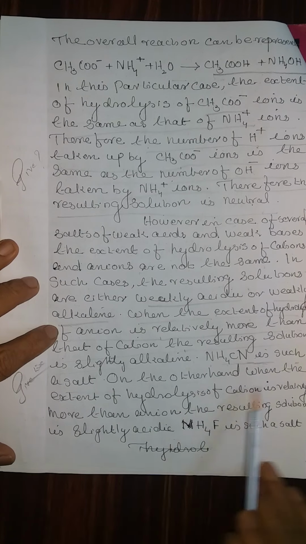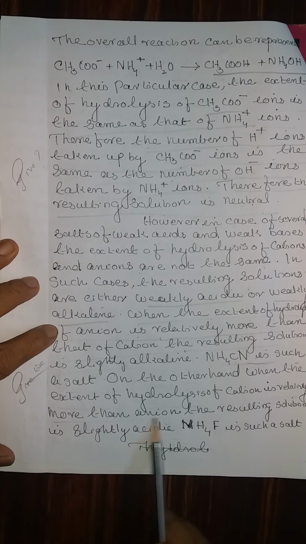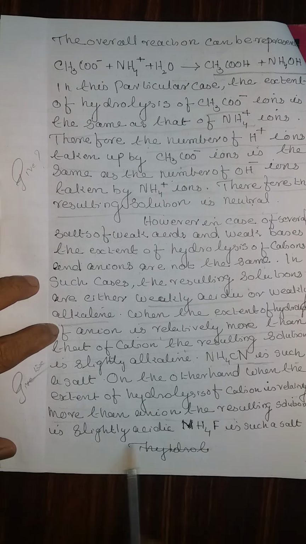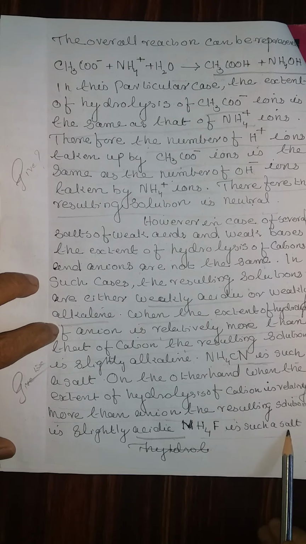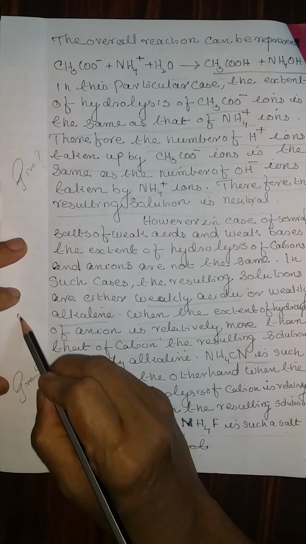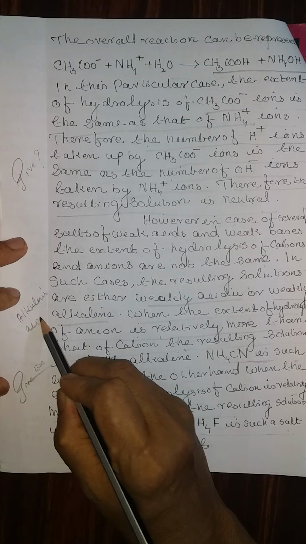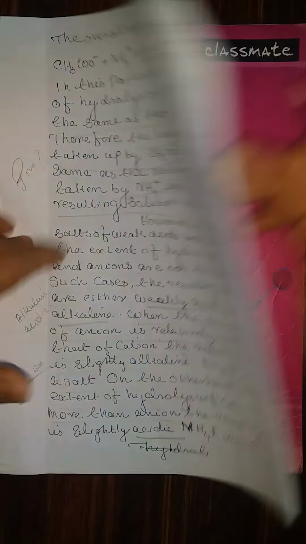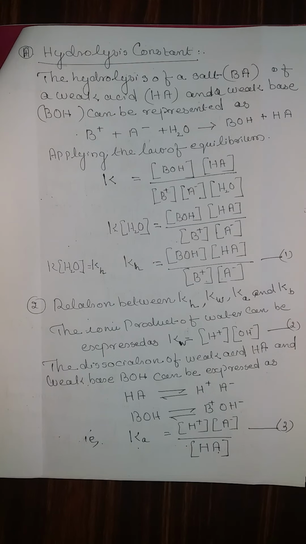On the other hand, when the extent of hydrolysis of the cation is relatively more than that of the anion, the resulting solution is slightly acidic. Ammonium chloride is such a salt. Therefore, when it is alkaline, give an example. When it is acidic, give an example. Next, we are going to derive the equation in 4 steps.